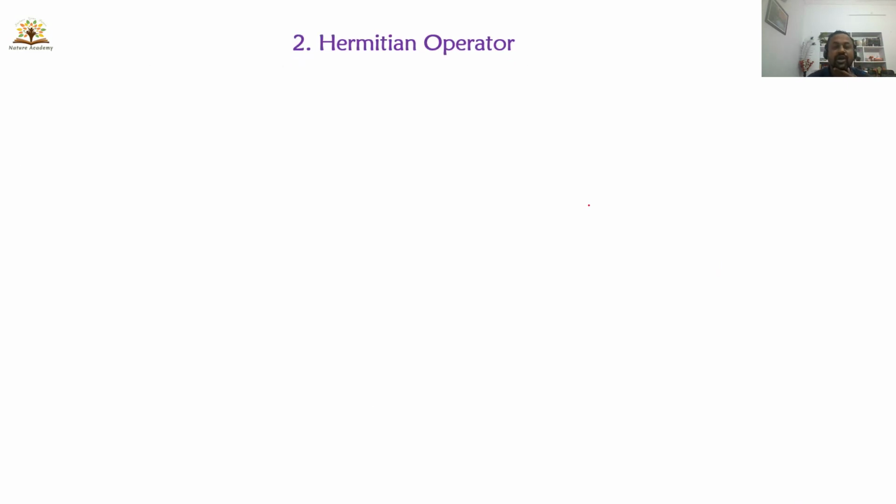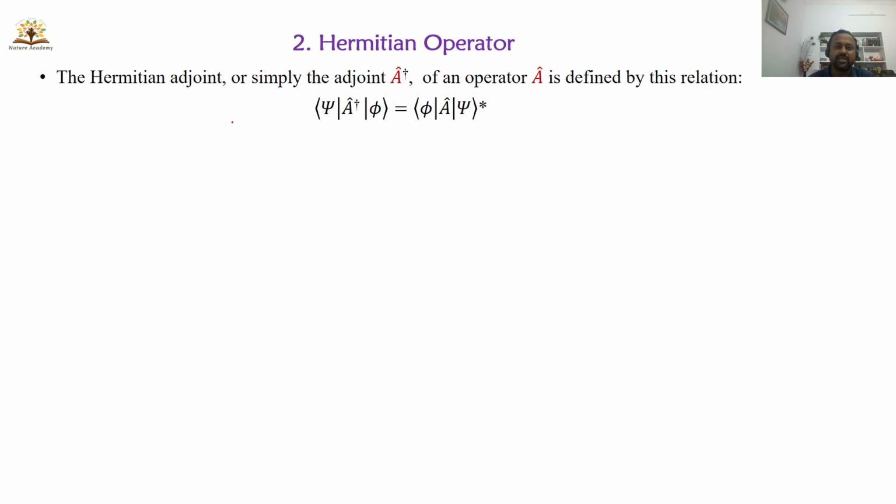Next, one of the most important operators is the Hermitian operator. Any operator is said to be a Hermitian operator if you write like this: A dagger is equal to A. Here this is an operator and this is an operator. If you write A dagger is equal to A, that operator is known as a Hermitian operator. What is A dagger? Here I will write in simple words, A dagger is: take the operator A, transpose it, that means change the rows and columns, change the elements, and after that apply the complex conjugate.